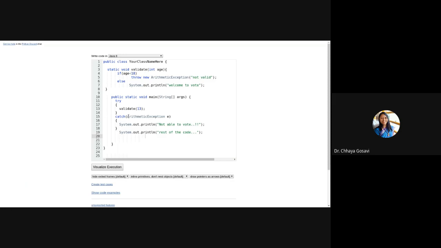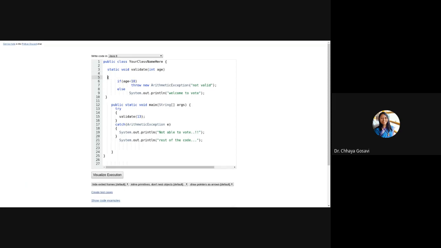Now suppose this statement is throwing an exception, but it is not caught here. Main is catching this exception. So here I am introducing you to another keyword, throws. throws ArithmeticException.